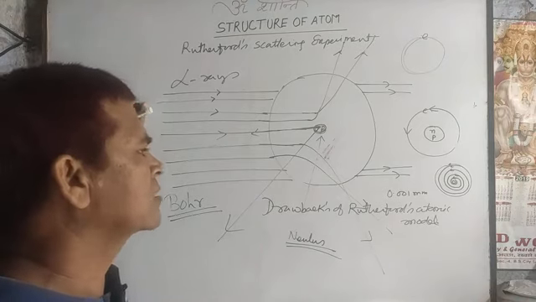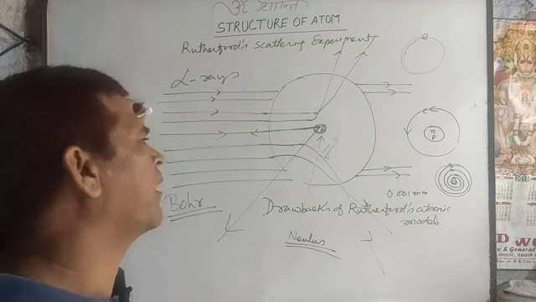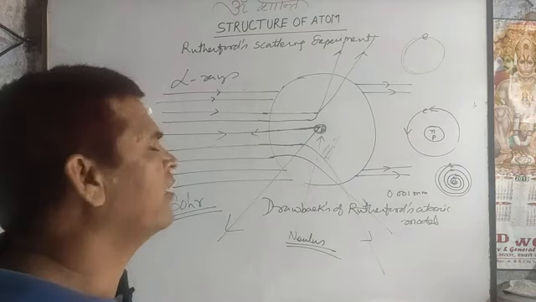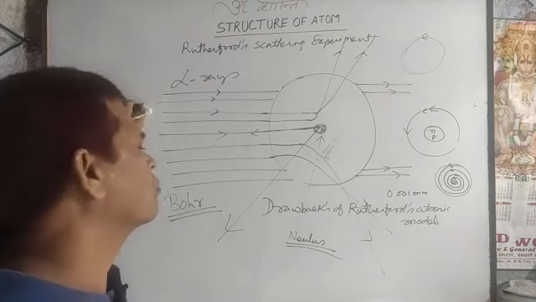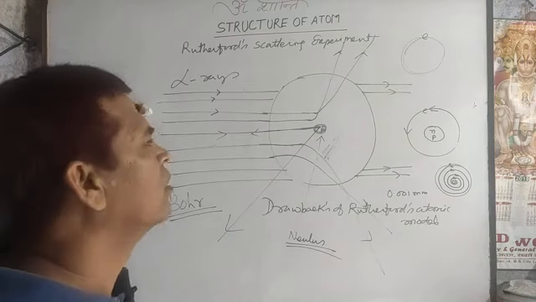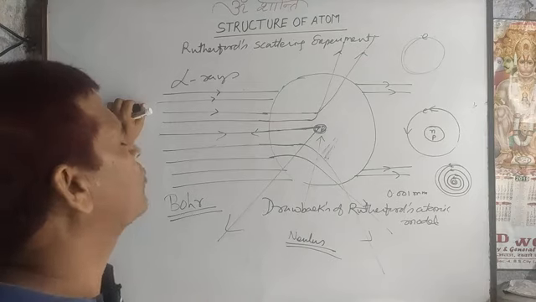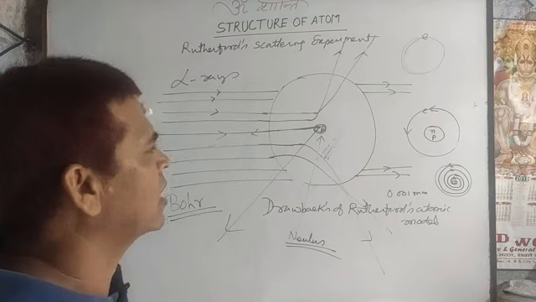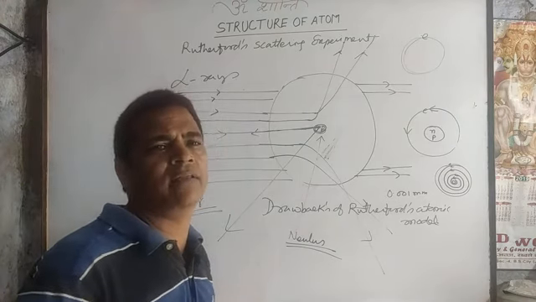In the next class I will discuss that even Bohr's atomic model has some drawbacks, and further Bohr, along with another scientist, Sommerfeld, worked together and modified the atomic model. That is taught in higher classes, but here in 11th class you only have to know the Rutherford atomic model and Bohr's atomic model. So next class I will discuss Bohr's atomic model and its drawbacks.